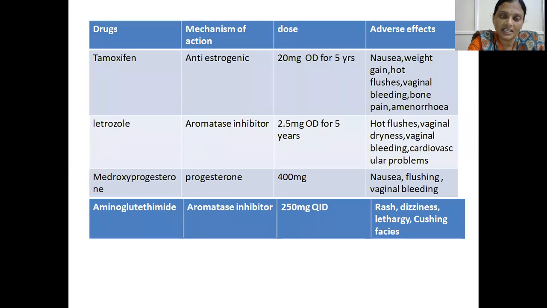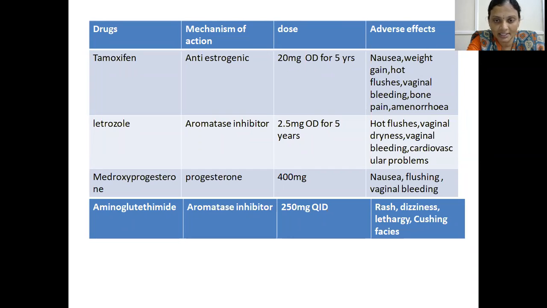The various drugs under hormonal therapy are tamoxifen, which has an anti-estrogenic effect, and letrozole. Tamoxifen is preferred in premenopausal women, and letrozole is preferable in postmenopausal women, which is an aromatase inhibitor. Medroxyprogesterone is a progesterone.